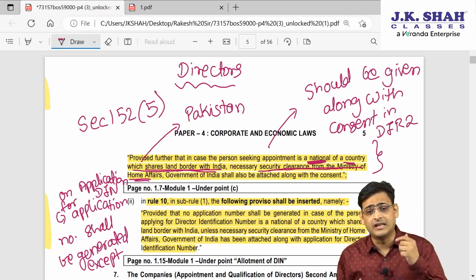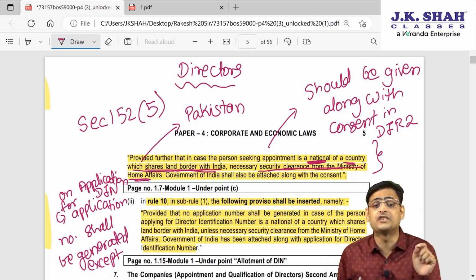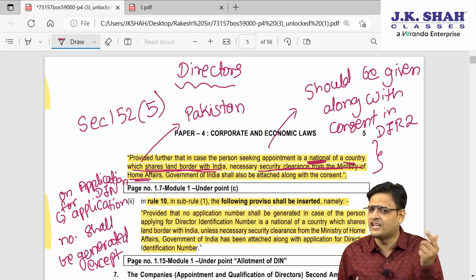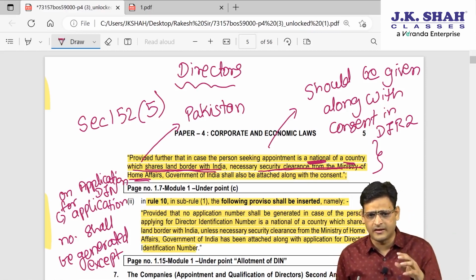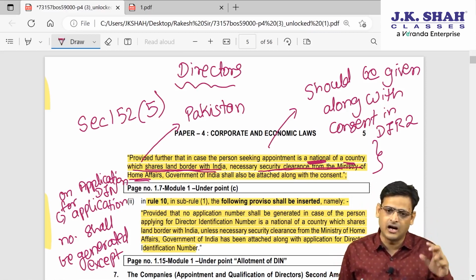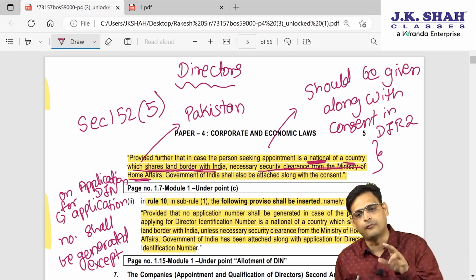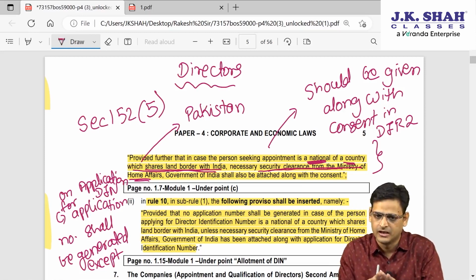Along with DIR-2, that is the consent, they will also give the clearance of the Ministry of Home Affairs. So if I am a Pakistan national, before becoming a director in X Limited, I will take security clearance from the Ministry of Home Affairs, and along with that security clearance, I will also give the DIR-2 form consent, and only then can I become the director of the company.